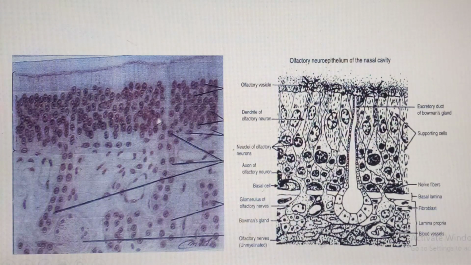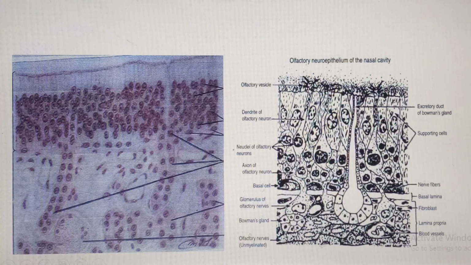And it is frequently associated with this gland, which is a simple tubular gland. You can see that's a single duct with that secretory unit. That is what we call Bowman's gland or the olfactory gland. Very important in detection of smell. Then we said that there will be 3 cell types associated over here. These are the neuroepithelial cells, and those neuroepithelial cells will bear what we call the microvillous processes.